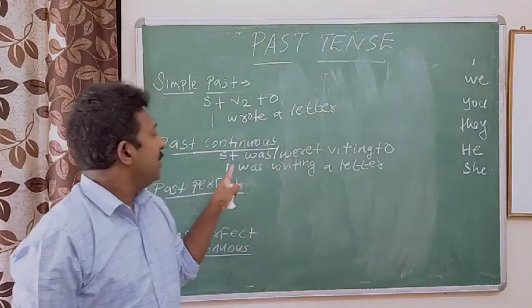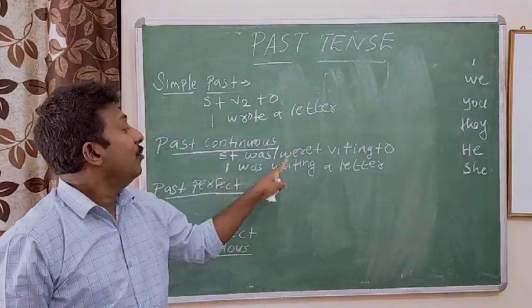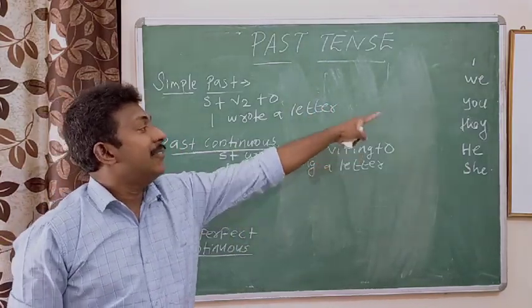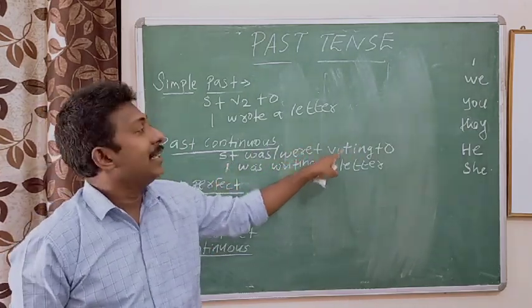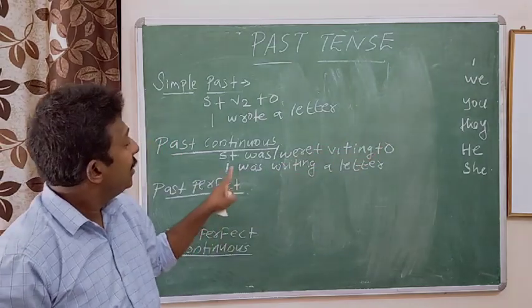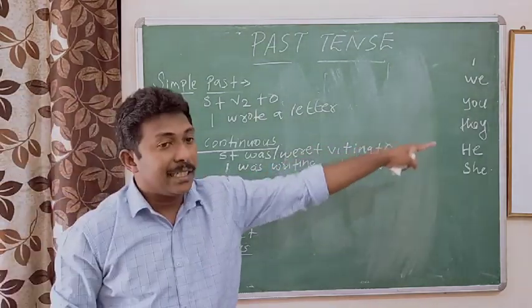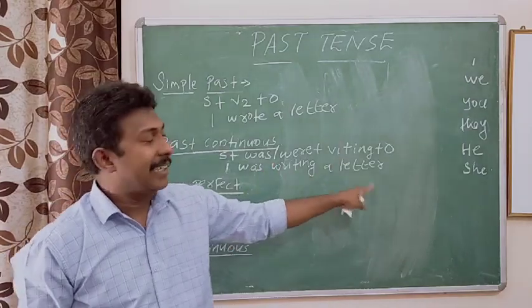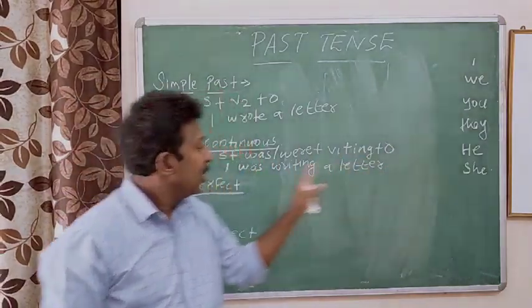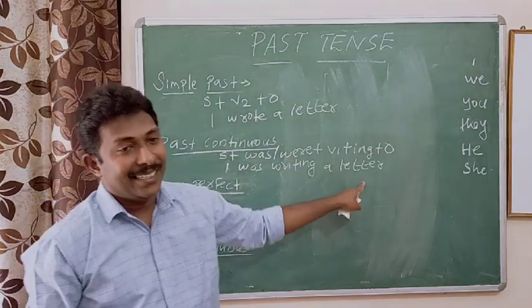If the subject is we, what will come? We were writing a letter. If the subject is you, you were writing a letter. If the subject is they, they were writing a letter. If the subject is he, he was writing a letter. If the subject is she, she was writing a letter.